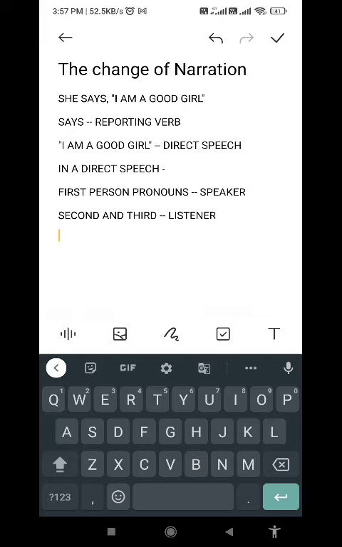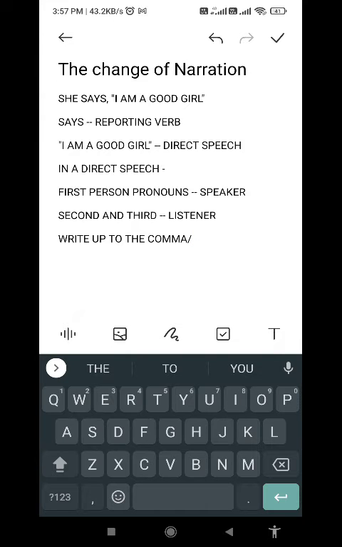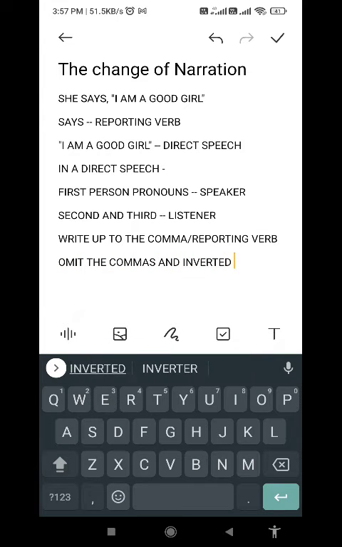So now this is the basic rule, and in order to change it, the thing you have to remember is that at first you have to write up to the comma, or you can call it up to the reporting verb. Then your job is to omit the comma and inverted commas. Then you have to add a linker.